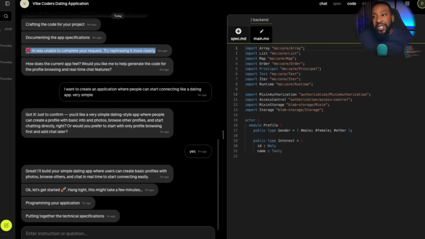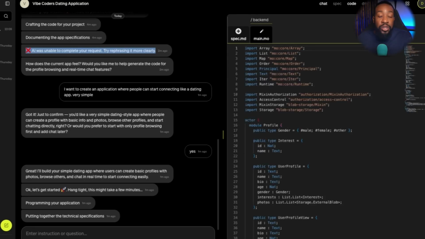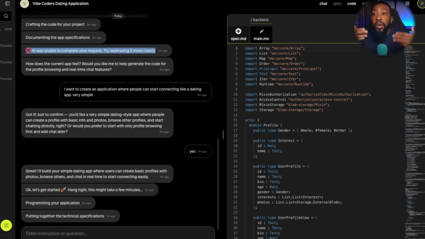But this is really important, especially when you're creating platforms and creating apps with vibe coding platforms like Caffeine. It's important that you start thinking about what are the core features you need, how do I go about it, and then building upon that. So this is a perfect example, and we're always showing different aspects, or the pros and cons, and how we're going through this to show you in real time what we've had and what we need to improve. And by the way, we have other clips to show you other apps that we've built over time. So there's going to be links down below for you to see that as well.